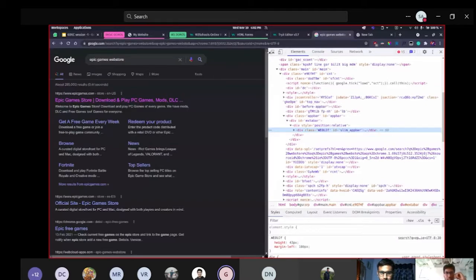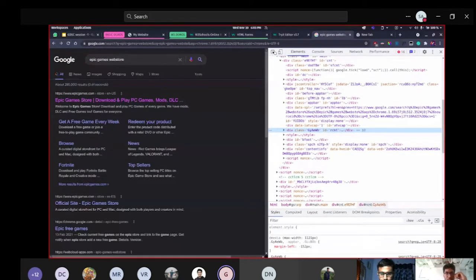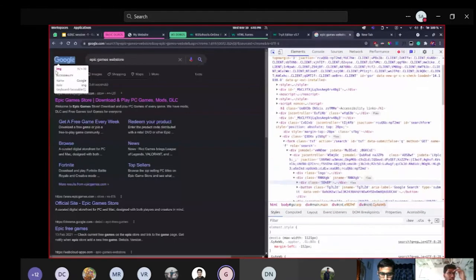Okay, now you have this, right? Now, if you go inside the inspect element, to this top left bar, and simply hover around the page, this is the entire page. You just hover over it.